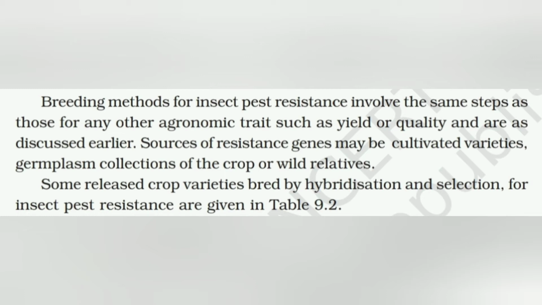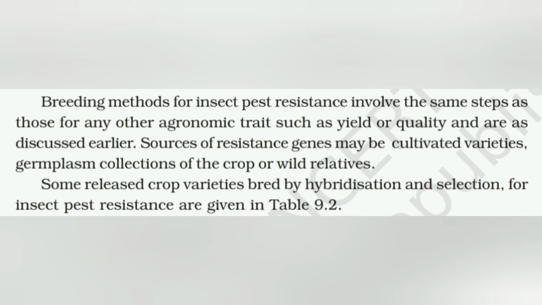Breeding methods for insect pest resistance involve the same steps as those for any other agronomic trait such as yield or quality, and are as discussed earlier. Sources of resistance gene may be cultivated varieties, germplasm collection of the crop, or wild relatives.